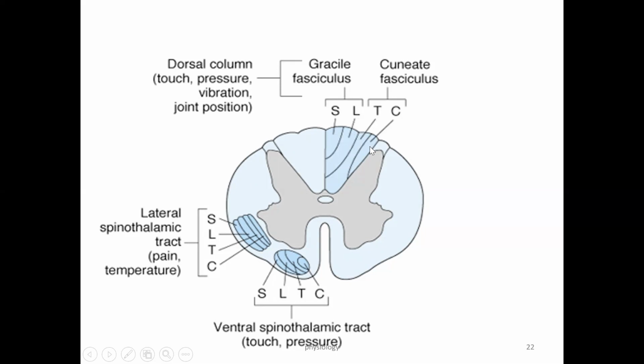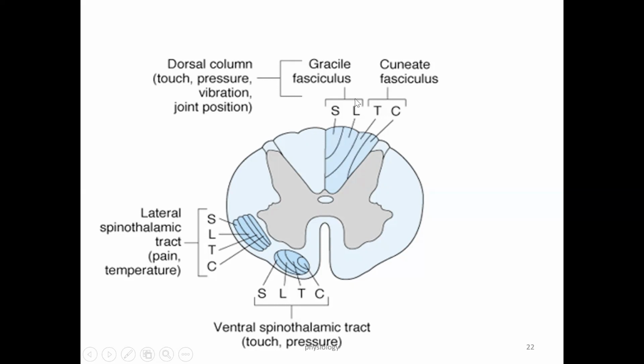What is the importance of this information? By knowing this, you can say that if there is damage to this particular area of the spinal cord white matter, then which area of the skin or body is affected. The sacral nerves supply the thigh area, so that area gets affected. Similarly for lumbar and thoracic. If there is damage to this area, the thoracic spinal nerves, like the abdominal and thoracic area, get affected. Sensory information from this area gets affected.